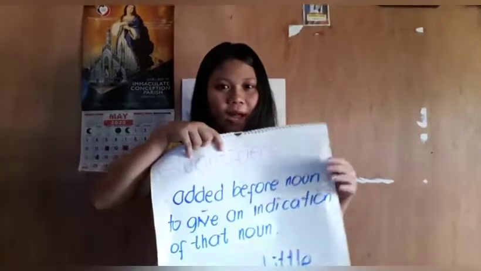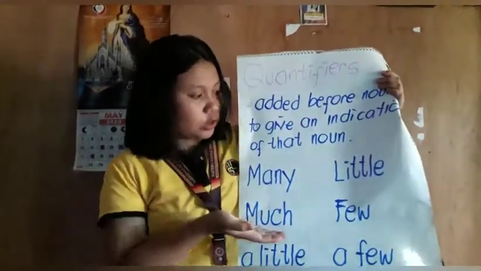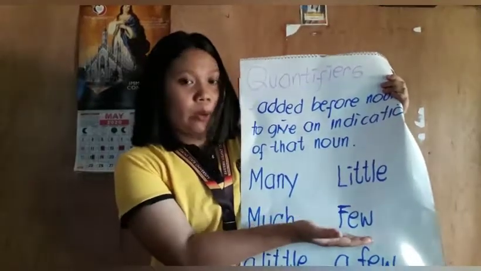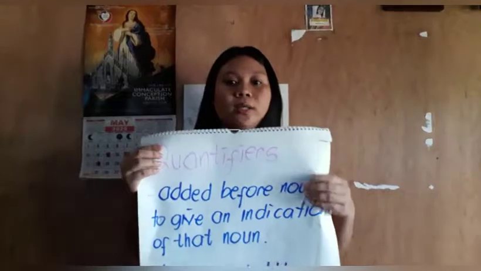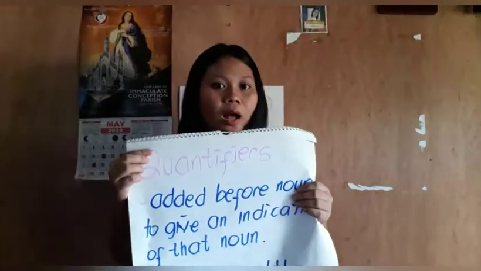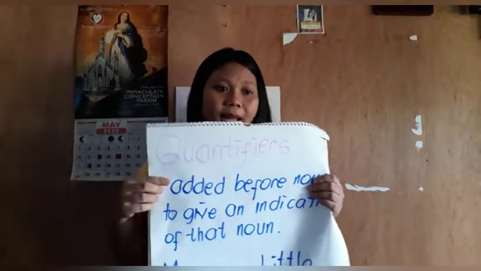So today, we're going to look at a group of words that we call quantifiers, like many, much, little, few, a little, and a few. We call them quantifiers because they are added before the noun to give an indication of the quantity of that noun.